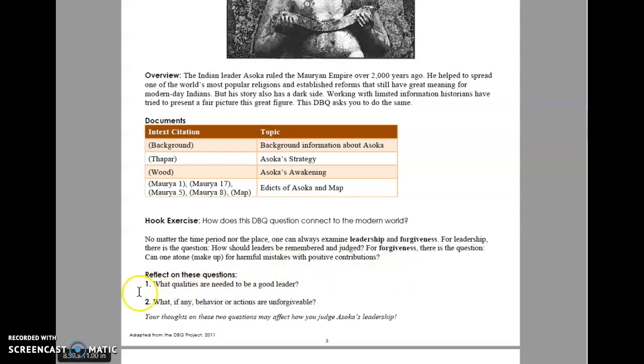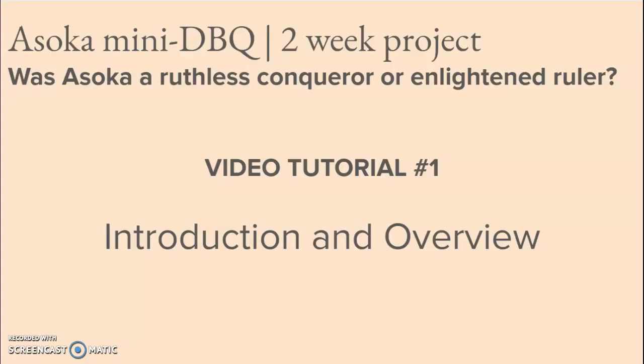Think about the questions and reflect: what qualities are needed to be a good leader? What, if any, behavior or actions are forgivable? So your thoughts on these 2 questions may affect how you judge Asoka's leadership. This concludes the introduction and overview of the Asoka mini-DBQ. Your next step will be to begin the background essay.